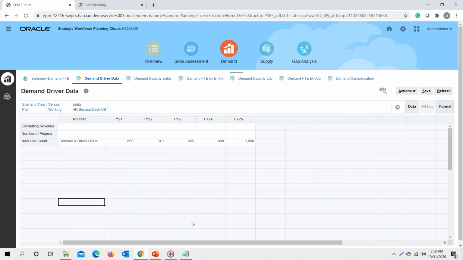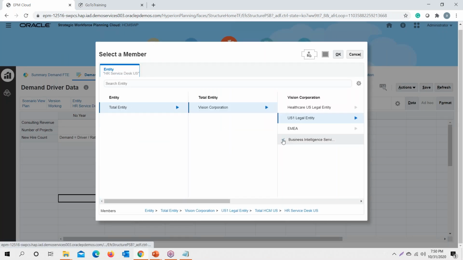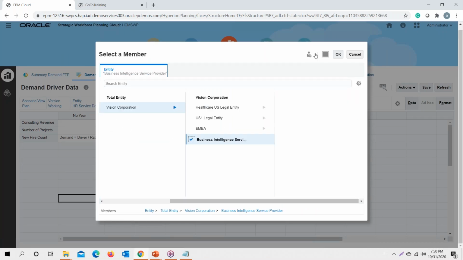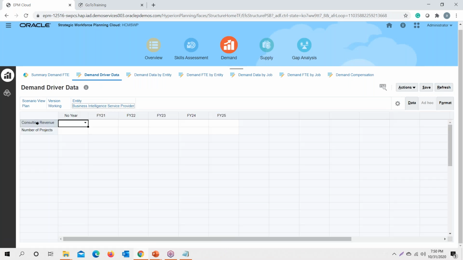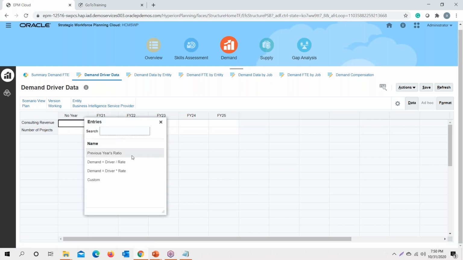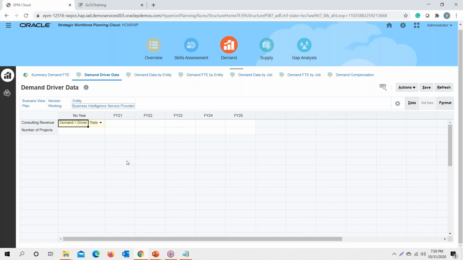So how to do the calculation? Let me provide you with the same. Say I take the entity that I have created as BISP. Under BISP, we have these two drivers, one being consulting revenue and another being number of projects. For my consulting revenue, I need a logic of demand equals driver by rate. And my demand is that I want to generate a revenue of 15 million in my plan financial year 21.